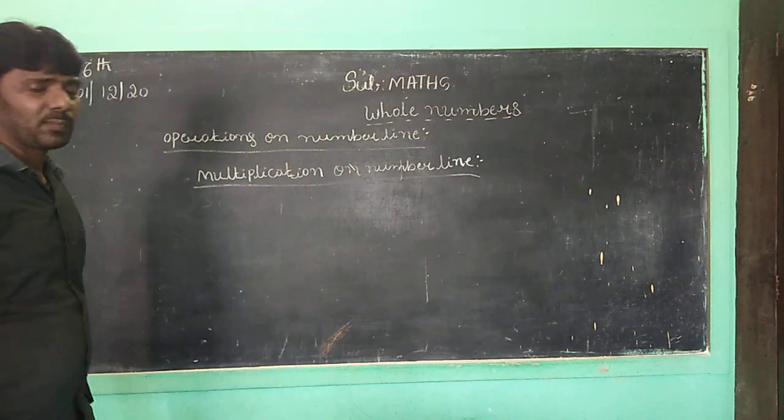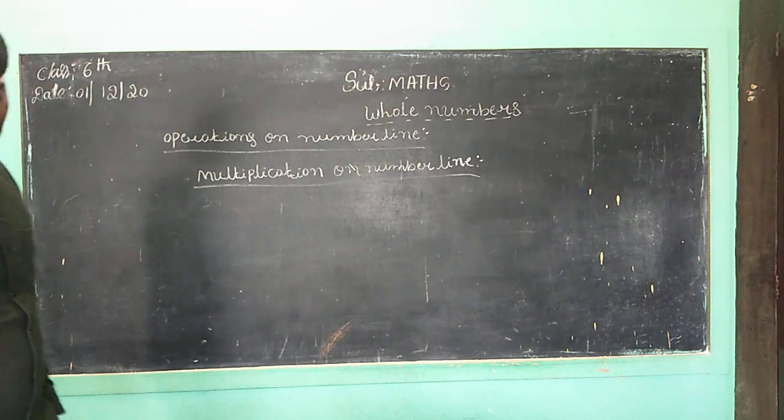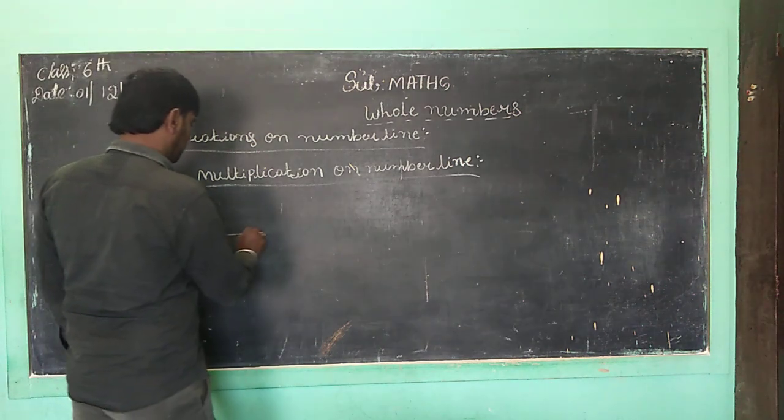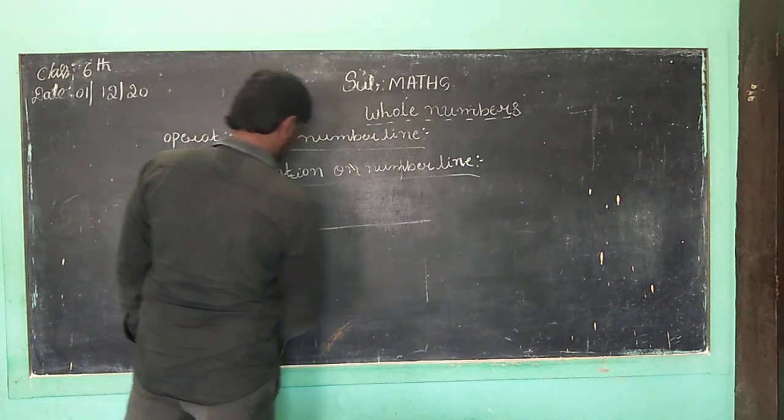Children, this is another property of the number line. Children, now we want to take a number line.